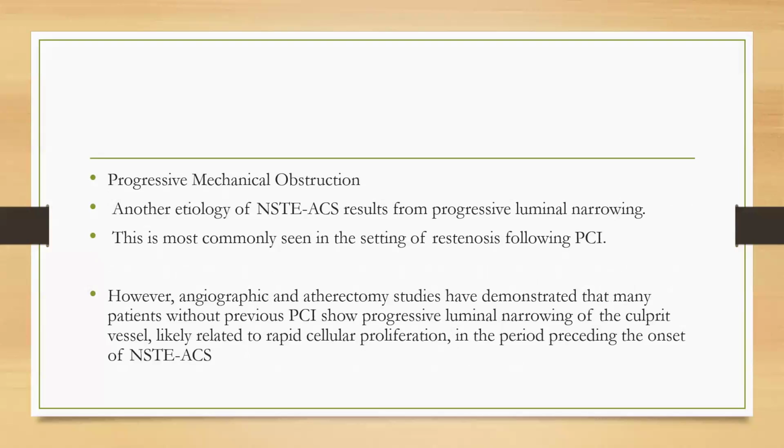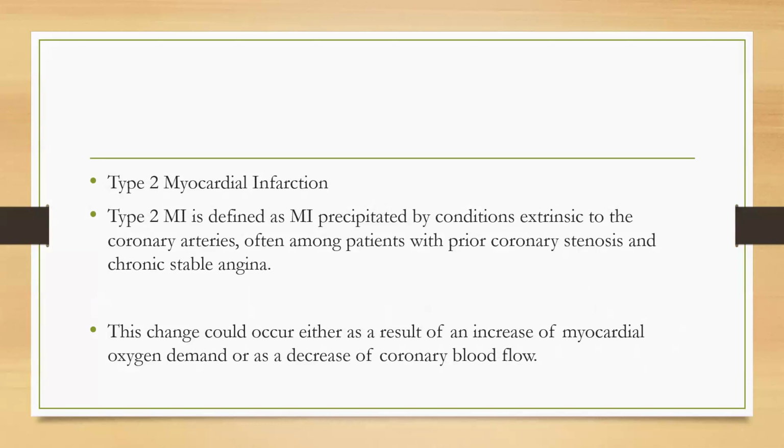Now the next is progressive mechanical obstruction. Another etiology of NSTEMI ACS results from progressive luminal narrowing. This is most commonly seen in the setting of restenosis following PCI. However, angiographic and atherectomy studies have demonstrated that many patients without previous PCI show progressive luminal narrowing of the culprit vessel, likely related to rapid cellular proliferation in the period preceding the onset of NSTEMI ACS.